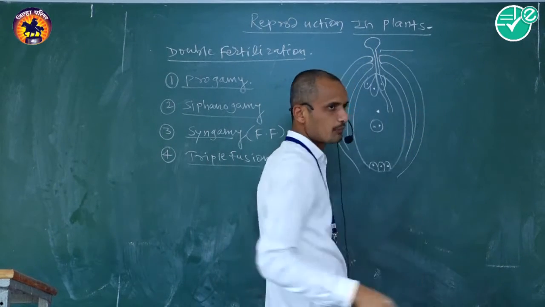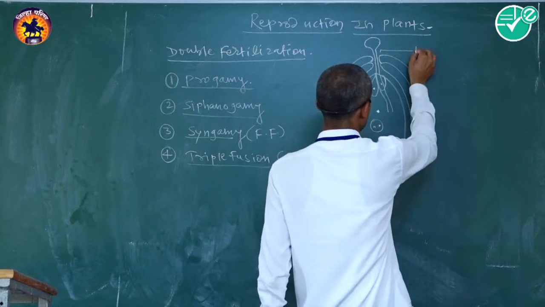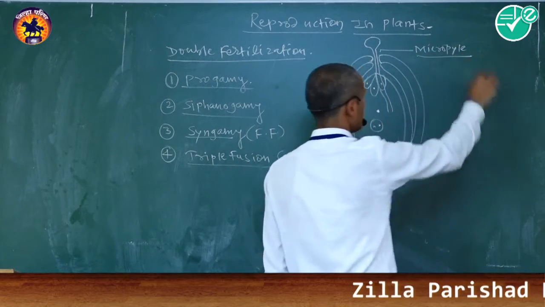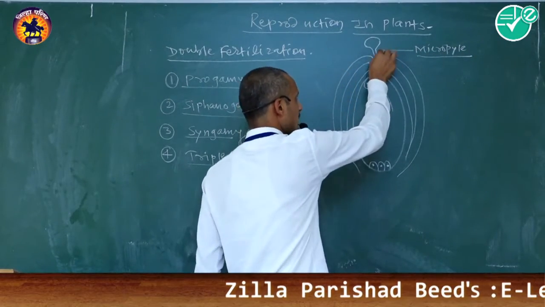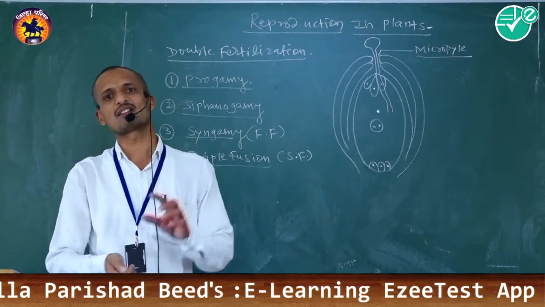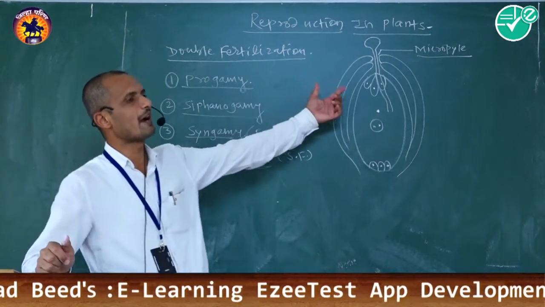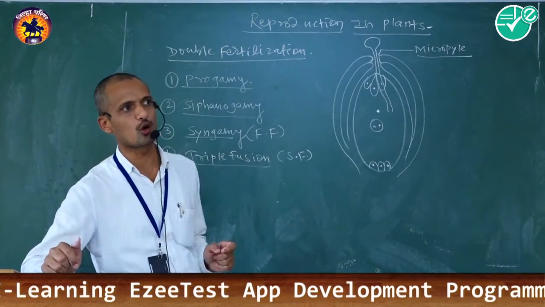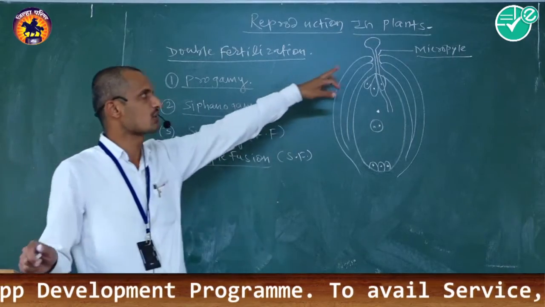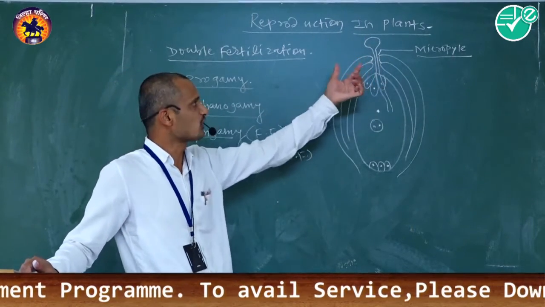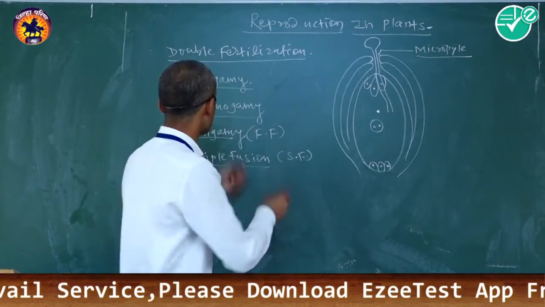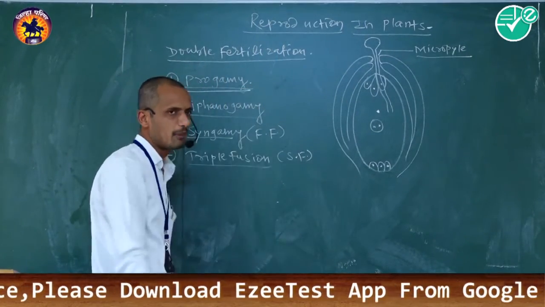Entry of the pollen tube through the micropyle. The micropyle is a gap situated at the tip portion of the integuments, a suture-like opening. Entry of the pollen tube through the micropyle is commonly called progamy.